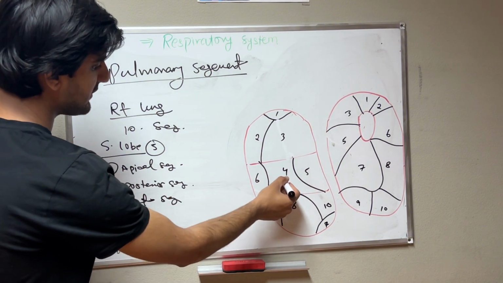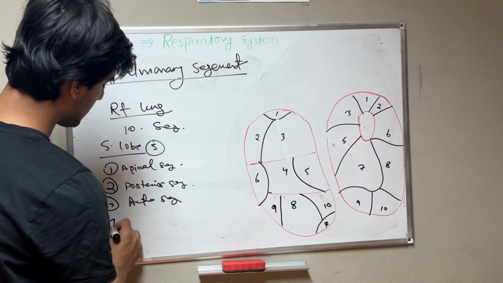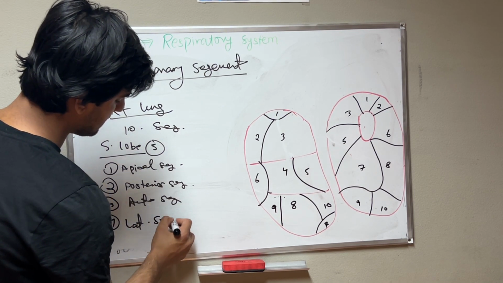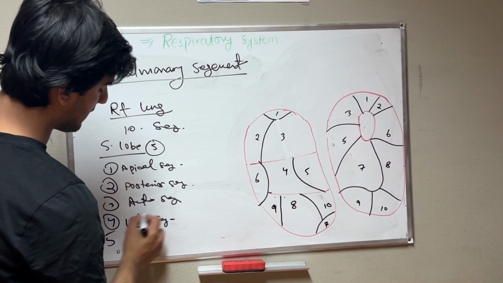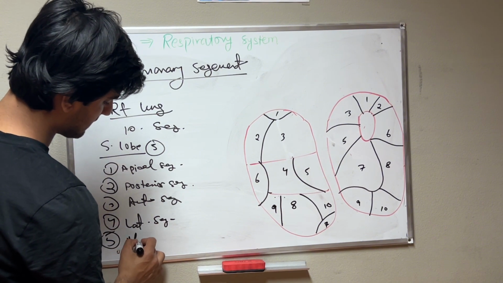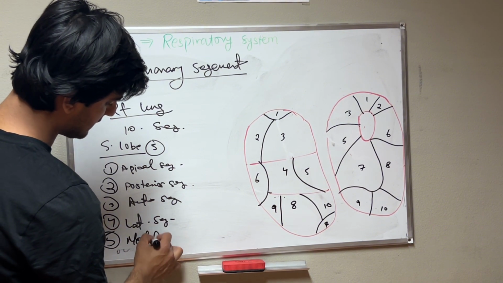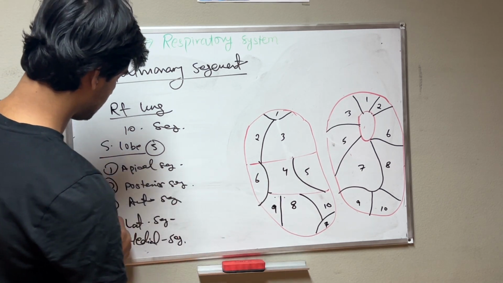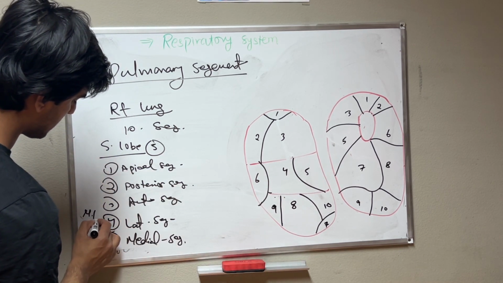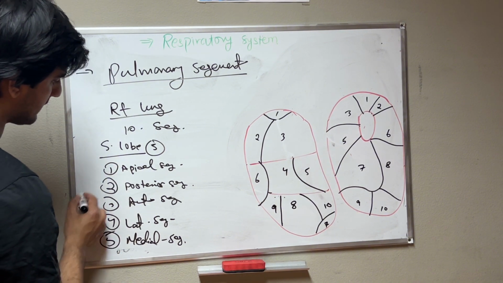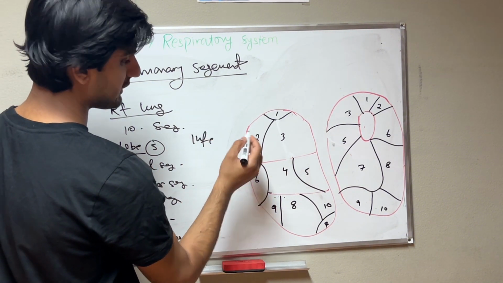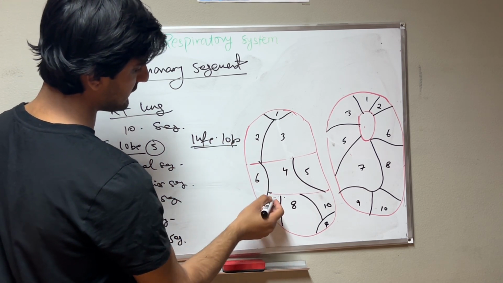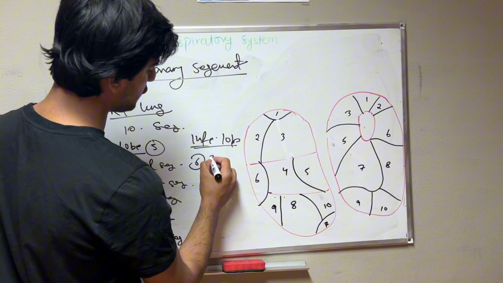Then in the middle lobe we have 2 segments: the lateral segment and the middle segment. ML is the middle lobe. Then we have the inferior lobe, which I told you has 5 segments. First we have the superior segment.